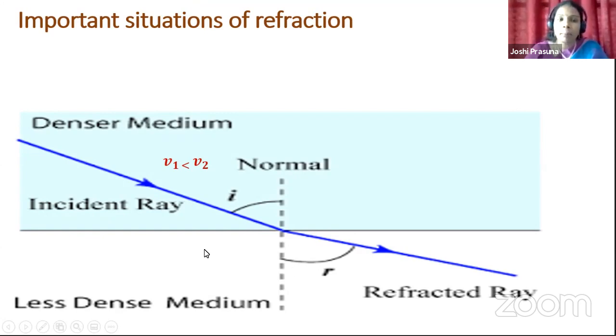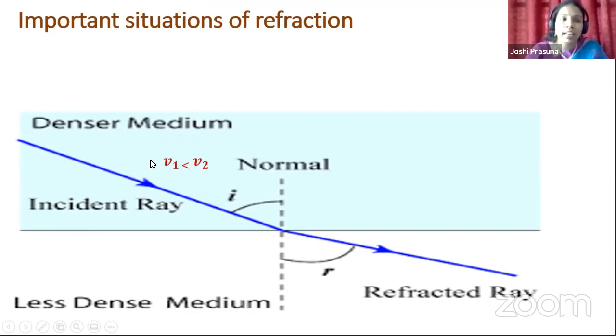So, if you compare a more traffic road with denser medium, it means where molecules are closely associated with each other. The distance between them is smaller. So denser medium can be compared with a traffic road. Therefore, the speed of light is less in denser medium because there is a traffic of molecules there.